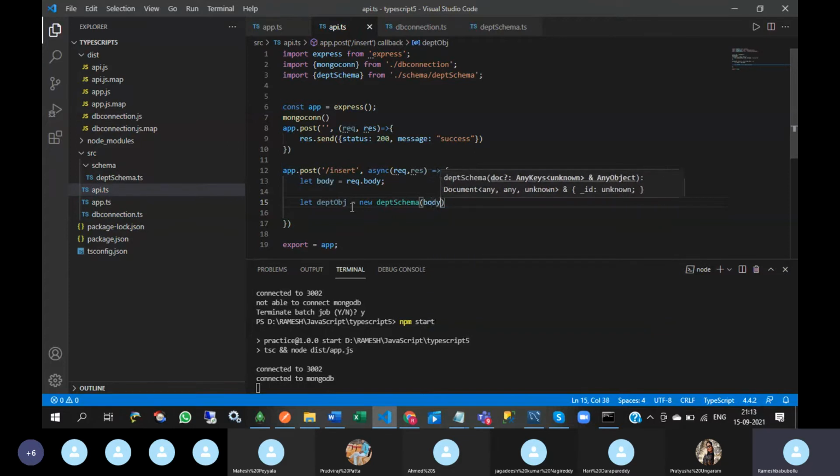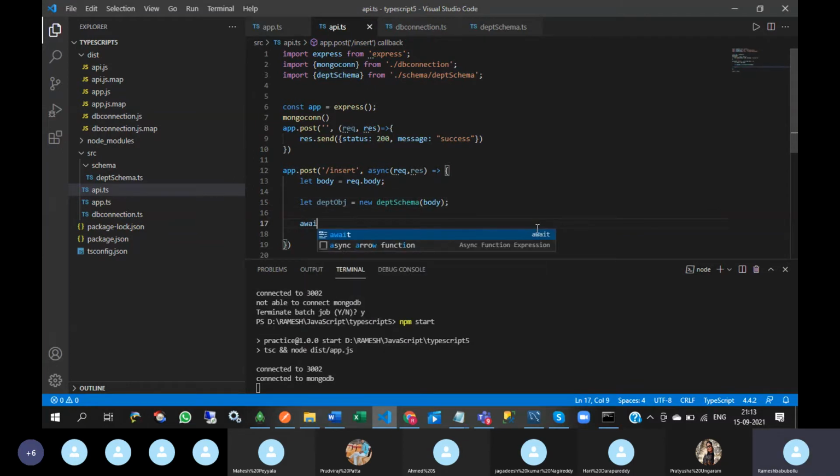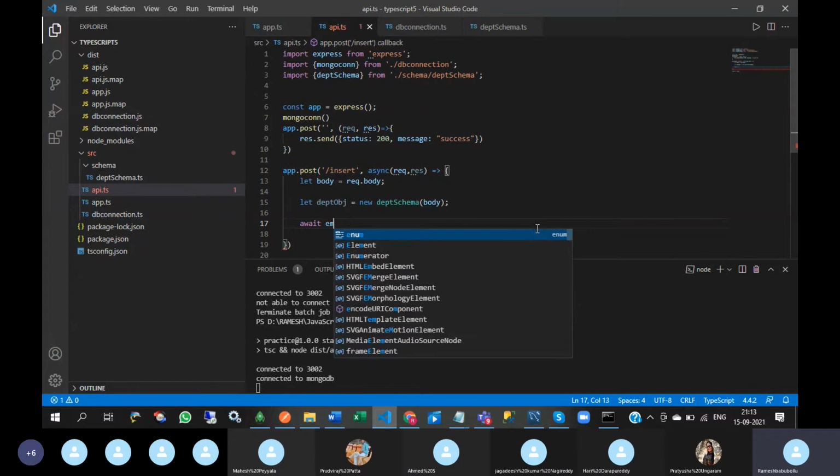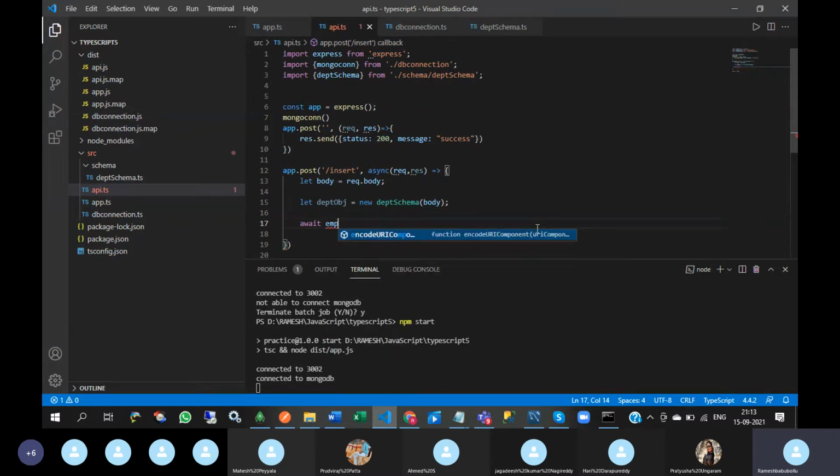I am passing body to this schema. Next, await dept object dot save.